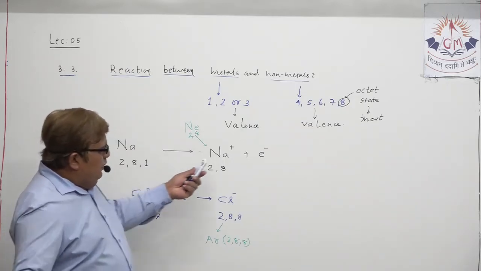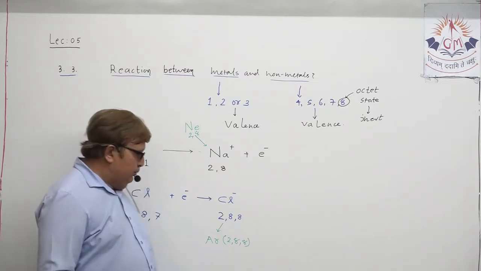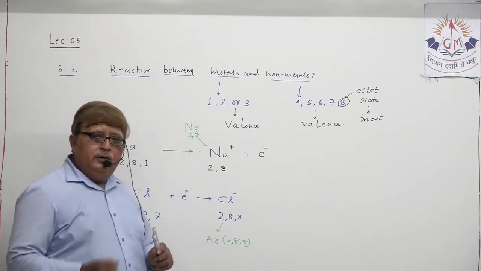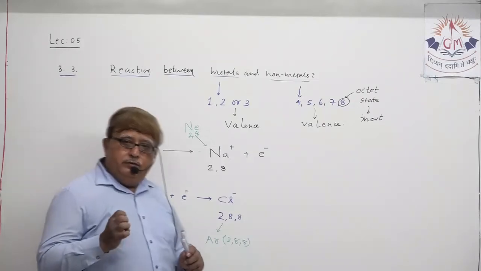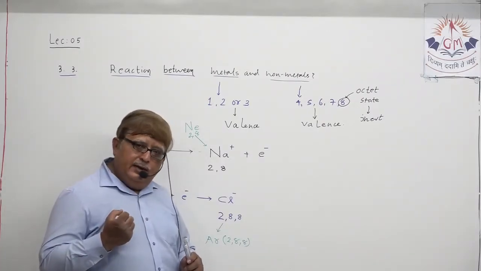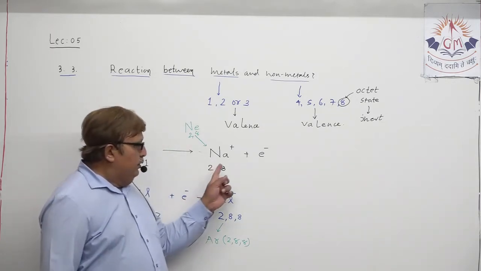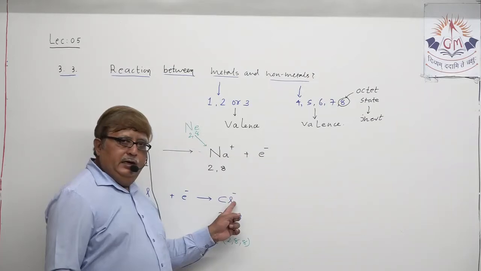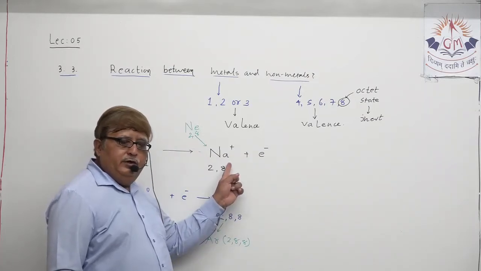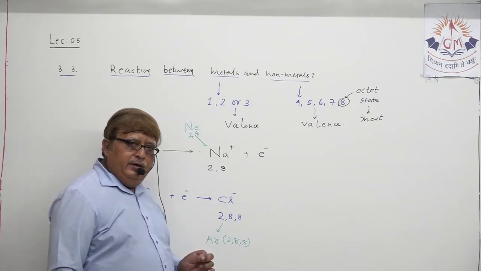Sodium positive stable ion is formed, and chlorine negative stable ion is formed. You should say chloride ion, because both possess opposite electric charge. Sodium positive, chloride ion negative.